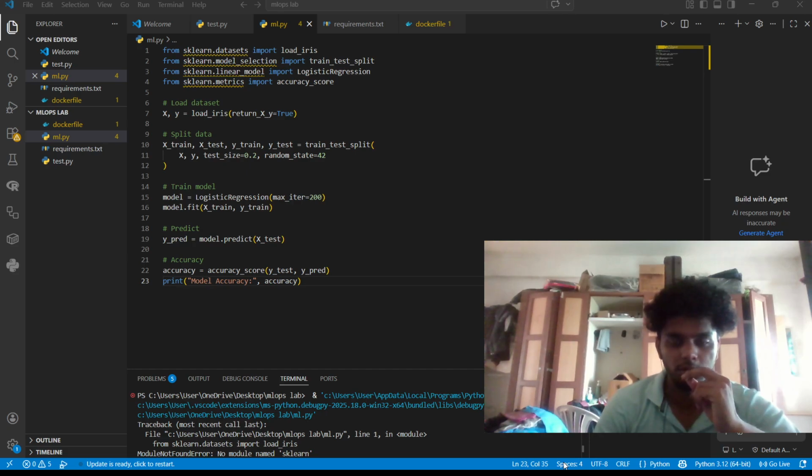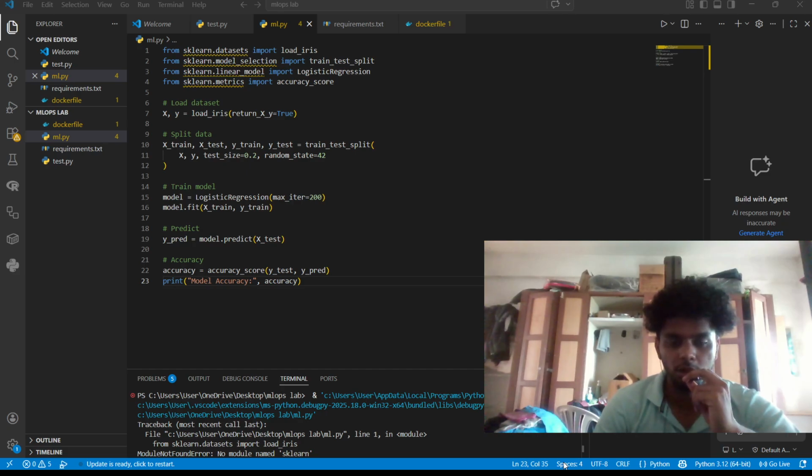Import load_iris. Using this, we are loading the dataset. Using model_selection, we are selecting the model to train. LogisticRegression, we are using the regression to train the model. Using metrics, we are importing accuracy_score to predict the accuracy.